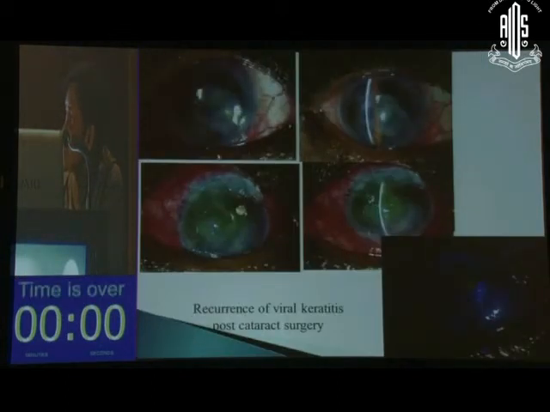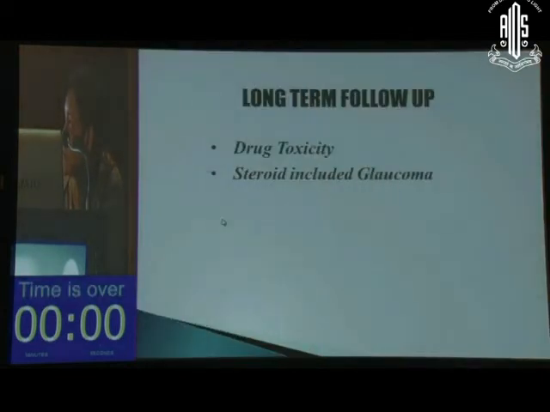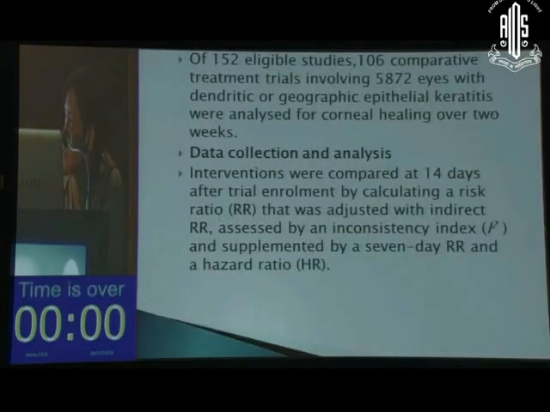This is just to show a case of viral keratitis, and this was the only eye for the patient. Since graft prognosis is not too good, I took the patient up for cataract surgery. Till at 1 month, the patient came with recurrence, and she had stopped the oral acyclovir in between. Long-term follow-up is needed to rule out drug toxicity or steroid-induced glaucoma.